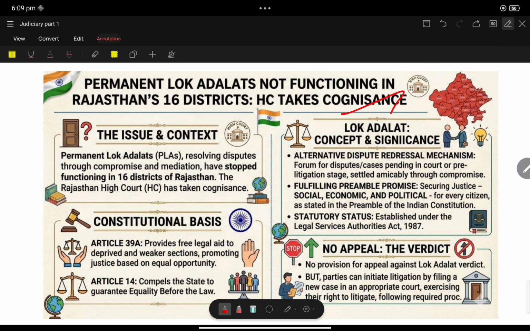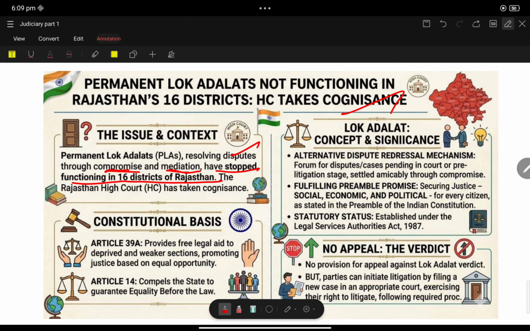So permanent Lok Adalat resolves a dispute through compromise and mediation. What does permanent Lok Adalat do? It resolves the dispute through compromise and mediation, and has stopped functioning in 16 districts of Rajasthan. This is the news. So the High Court came into the scene.